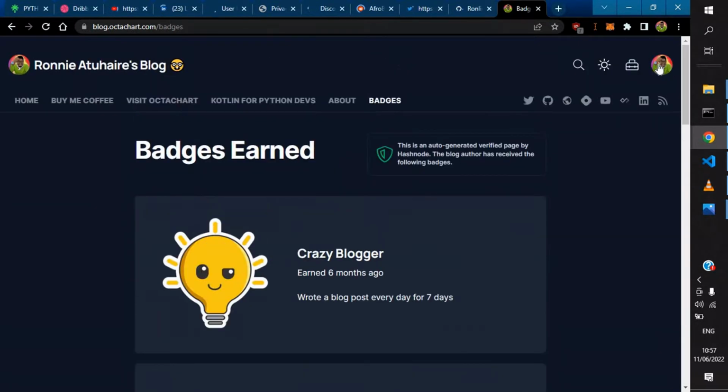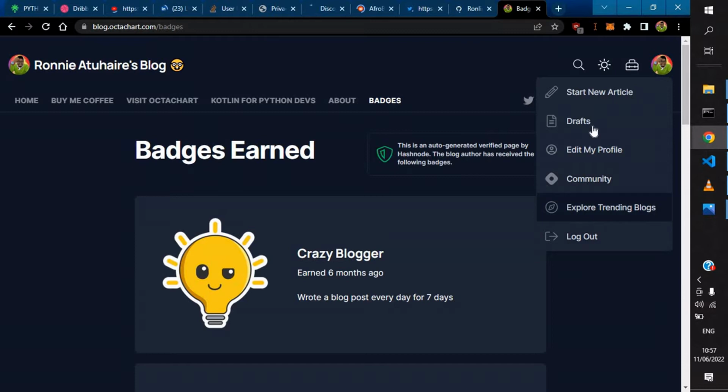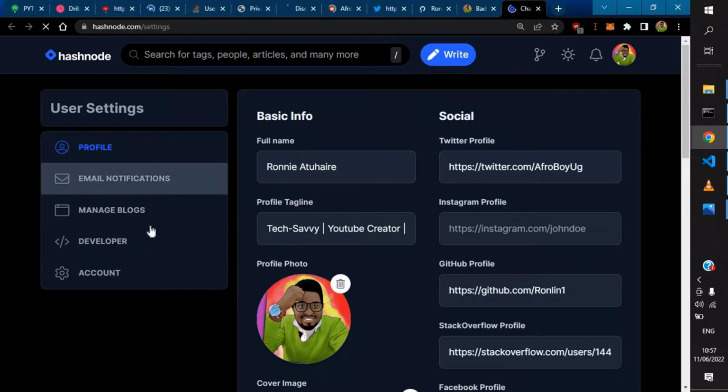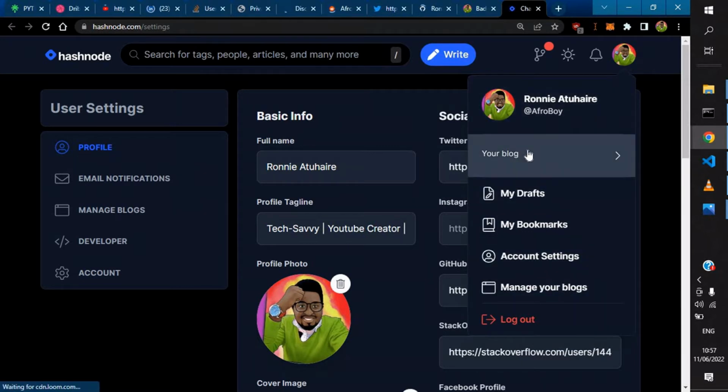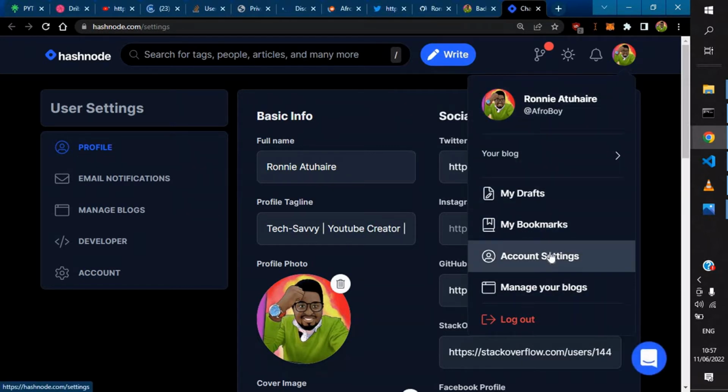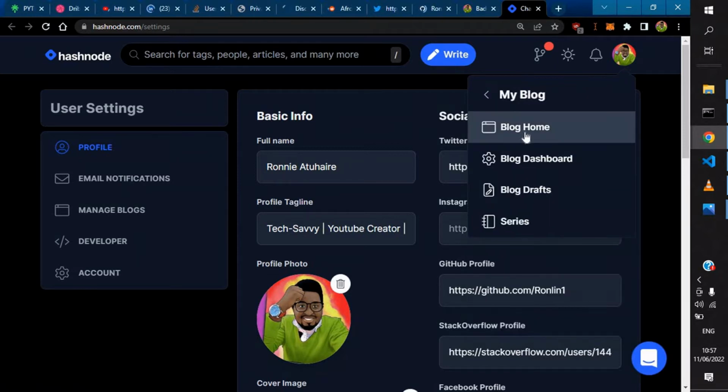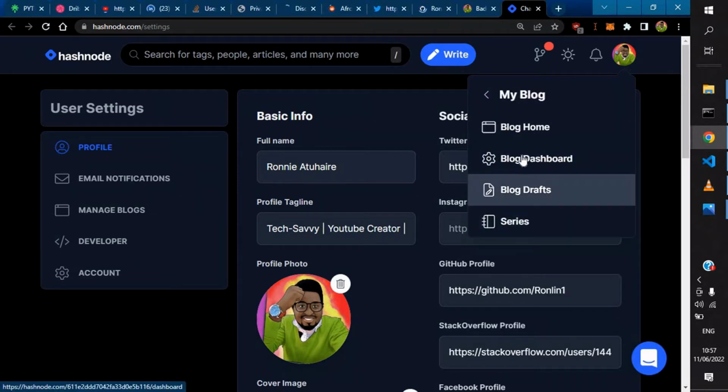So if I go down, this is the impressum. Okay, let's go to my settings. To do that, I'll first click on edit Hashnode settings. That's where you could see the page ranks and the page views, probably. Not really, these are not the blog settings I'm looking for. Let me go back to my blog. Okay, this is what I'm looking for: blog dashboard settings.